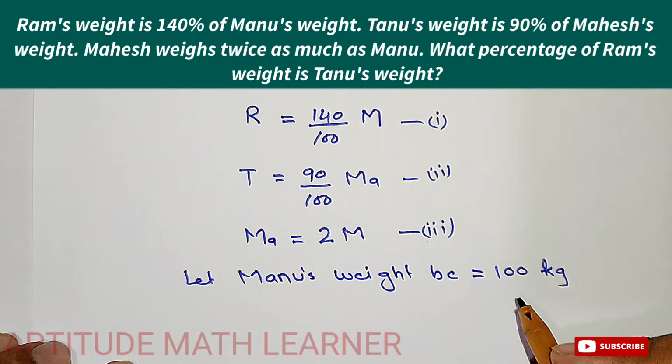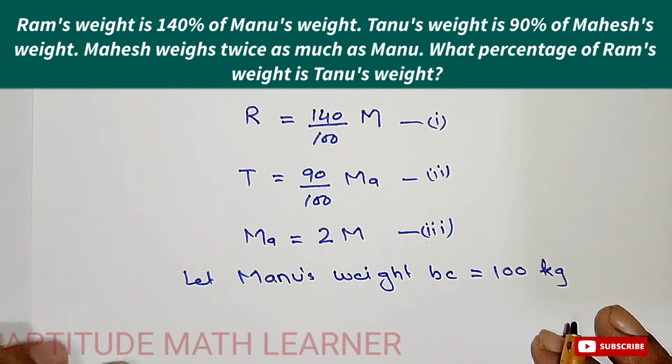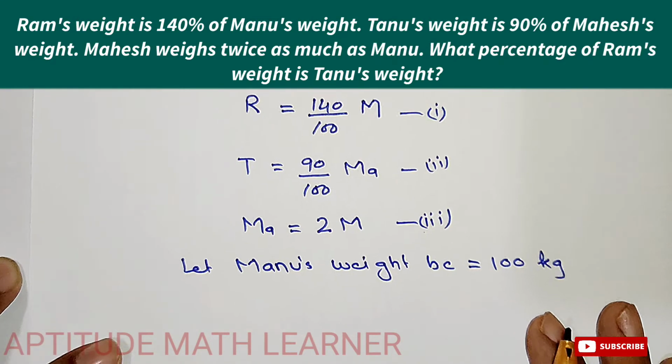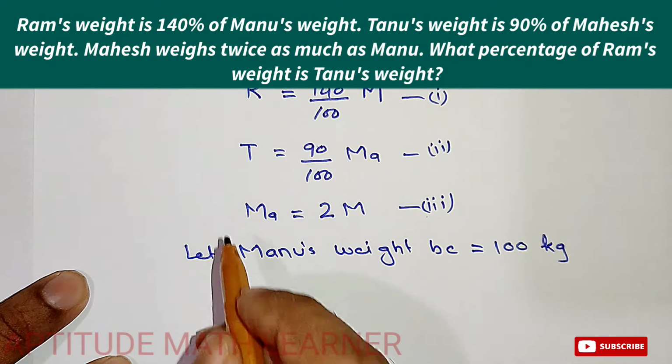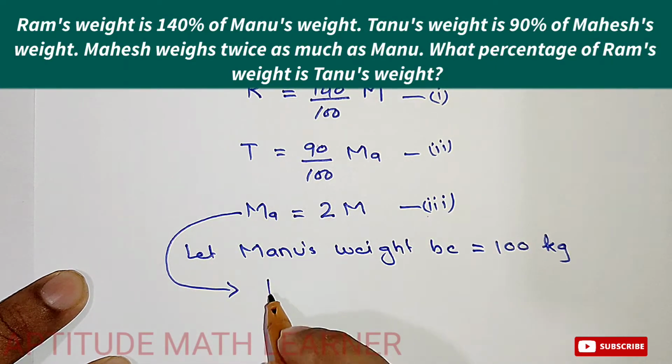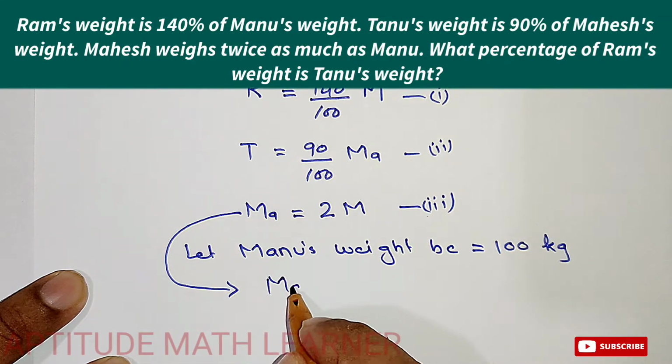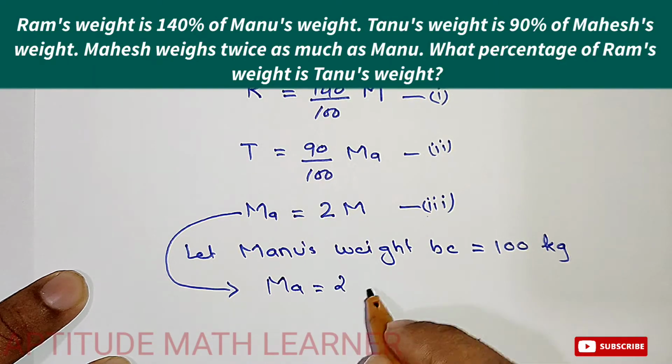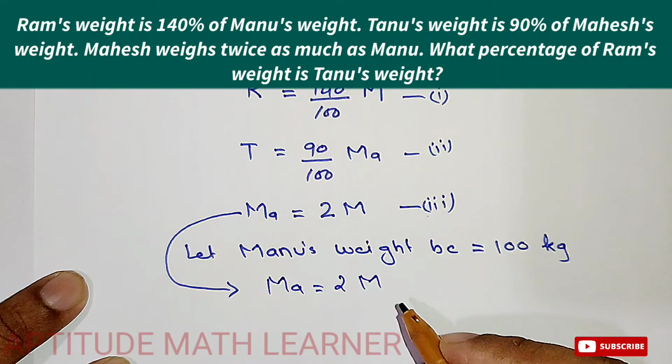Now if we have taken Manu as 100, it will be very easy to find out Mahesh's weight. So from equation number three, Mahesh is equal to twice as much as Manu.